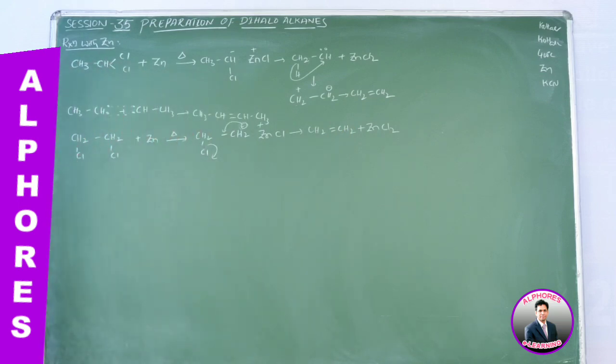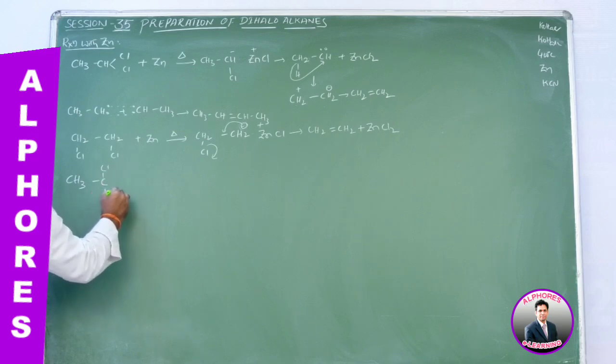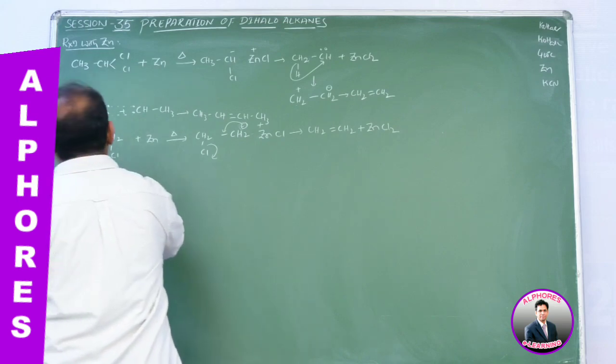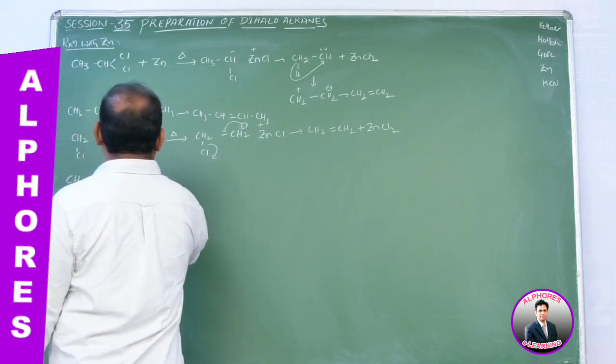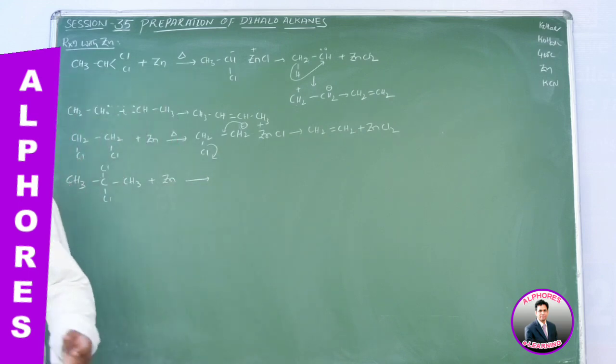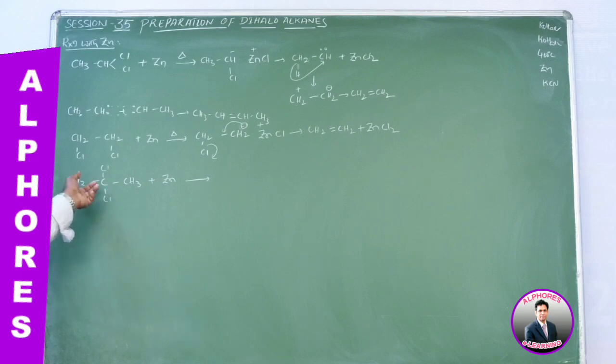Check out what happened in case of CH3CCl2CH3, 2,2-dichloropropane or propylene chloride, upon reaction with zinc. One of the C-Cl bonds is converted to C-ZnCl, and it leaves away, and hydride transfer.